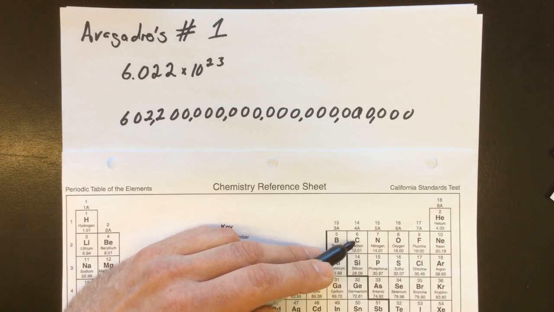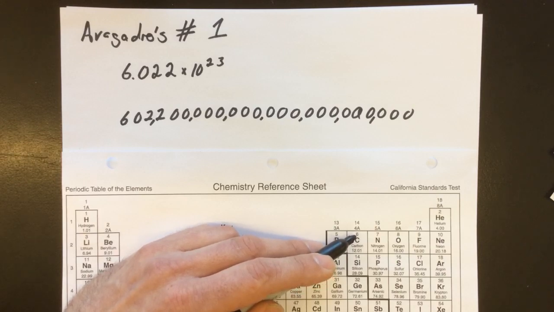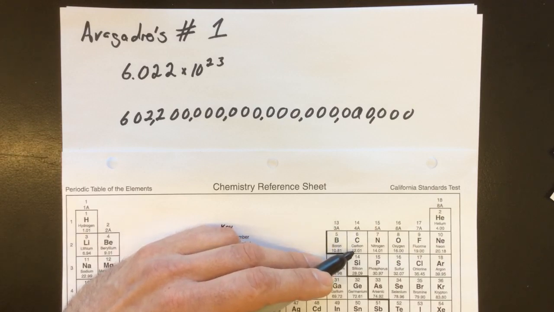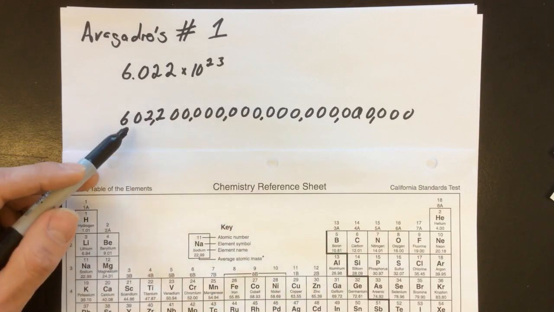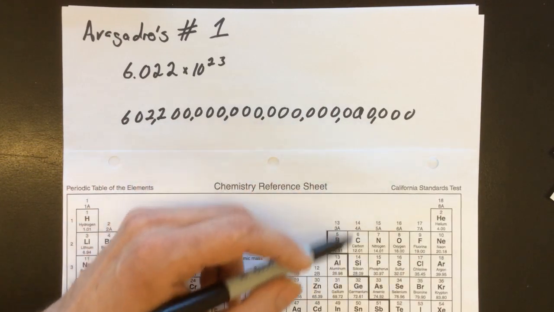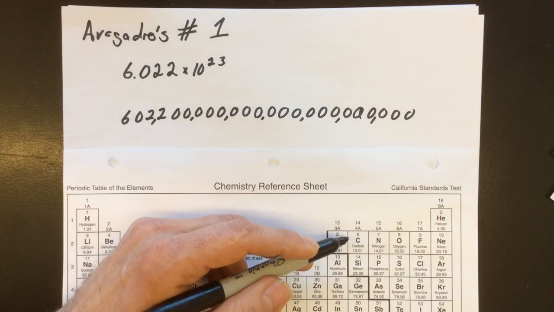There's carbon 12, which would have 6 protons and 6 neutrons. Carbon 13, which would have 6 protons and 7 neutrons. And carbon 14, which would have 6 protons and 8 neutrons. The average mass is 12.01 because almost all of carbon is carbon 12. By the time we get this many carbons, all we have is the average mass.